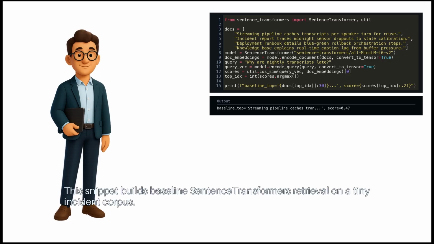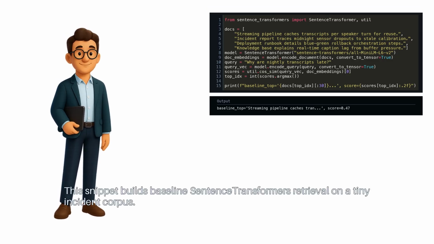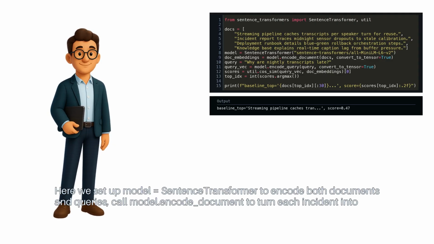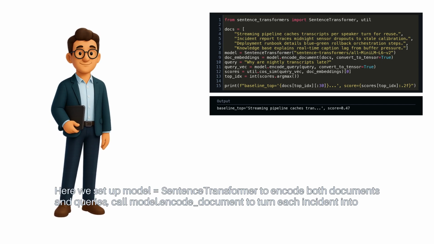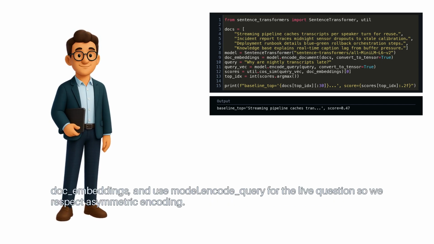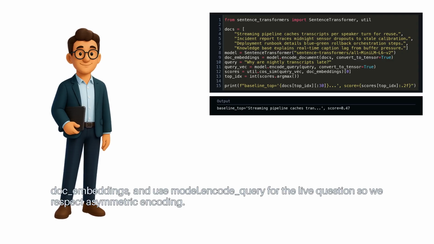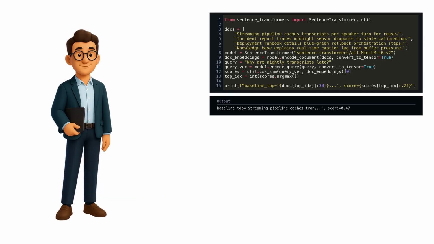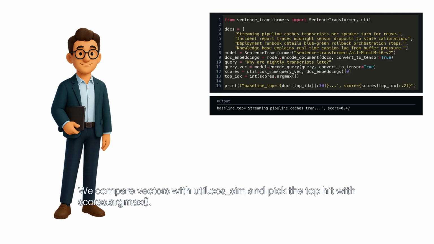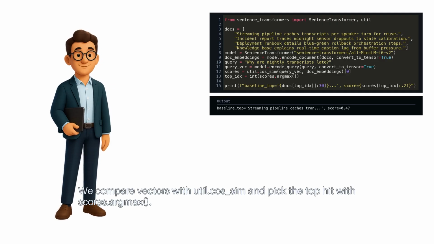This snippet builds baseline SentenceTransformers retrieval on a tiny incident corpus. Here we set up model equals SentenceTransformer to encode both documents and queries. Call model.encode_document to turn each incident into doc embeddings, and use model.encode_query for the live question, so we respect asymmetric encoding. We compare vectors with util.cos_sim and pick the top hit with scores.argmax.